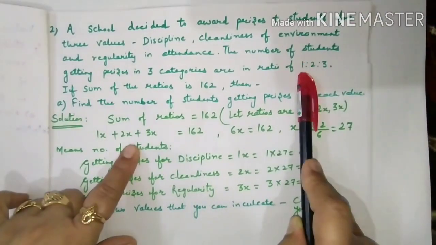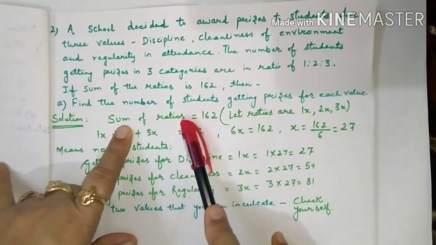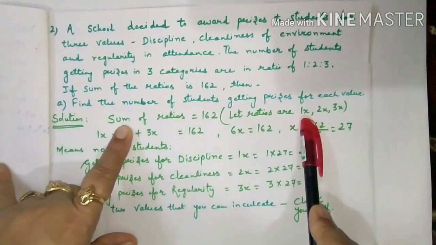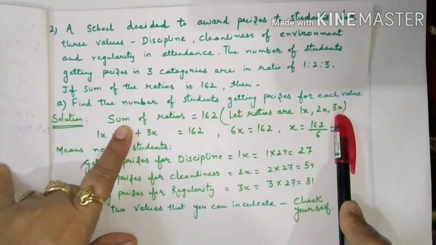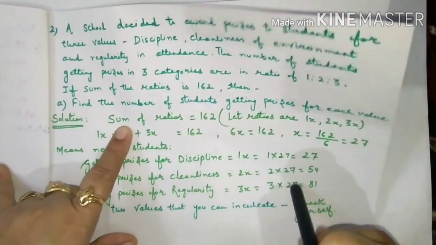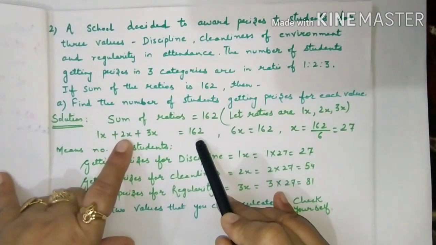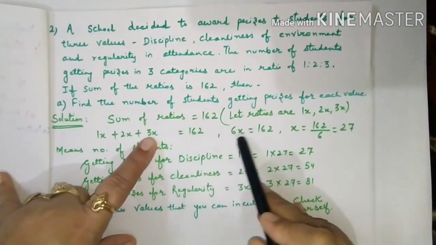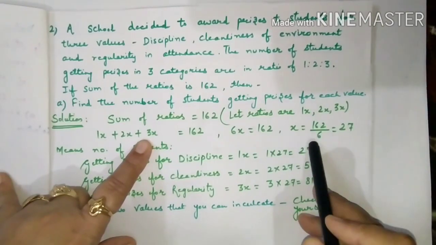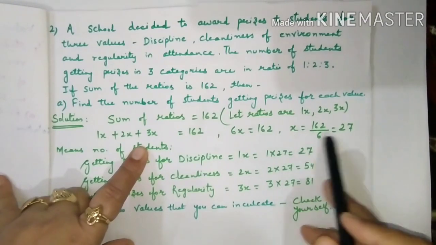First of all, what is the ratio? That is 1:2:3. The sum of the ratios is given as 162, and we will suppose the ratios are 1x, 2x and 3x. Means the sum of these, 1x plus 2x plus 3x is 162. 1 plus 2 is 3, plus 3 is 6, means 6x is 162, means x is equal to 162 by 6, that is 27. Now this is the value of x only.